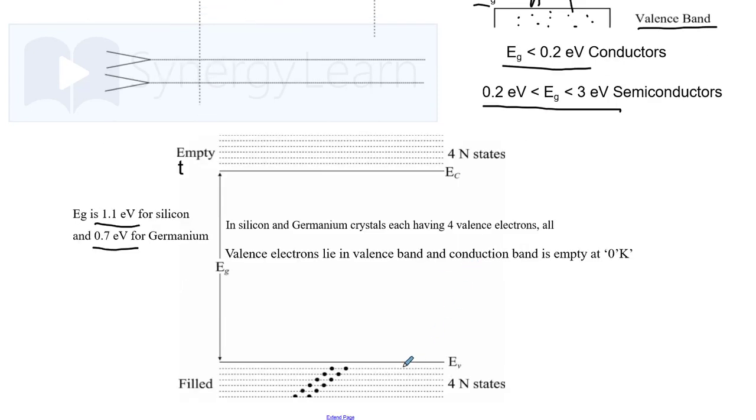Valence electrons are present in the valence band. For silicon and germanium, which have 4 valence electrons each, all lie in the valence band, that is their valence band is completely filled, whereas their conduction band is completely empty at 0 Kelvin. In the next video, we will explain how these electrons reach the conduction band and how these electrons in different bands help in conduction of semiconductors.